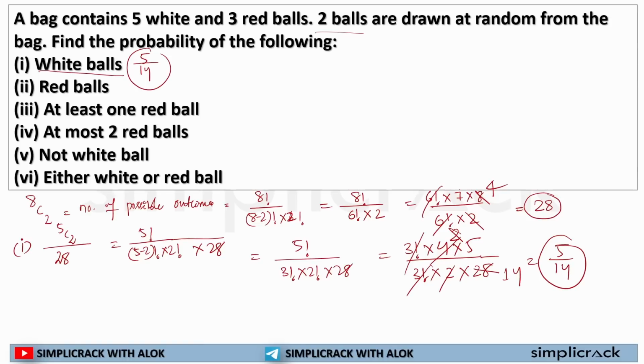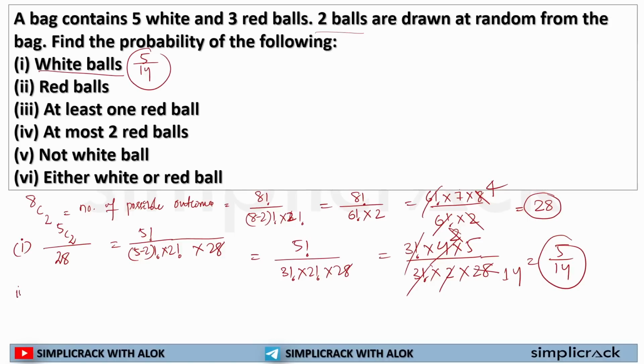I hope this is clear. This calculation should be clear to each and every one of you, and how I am crossing out everything. 3 factorial is crossing out 3. Now 4 is divided by 2, I will get 2. Then this 2 will divide 28 as 14. So I will be left with 5 by 14. So 5 by 14 is my answer for white balls.